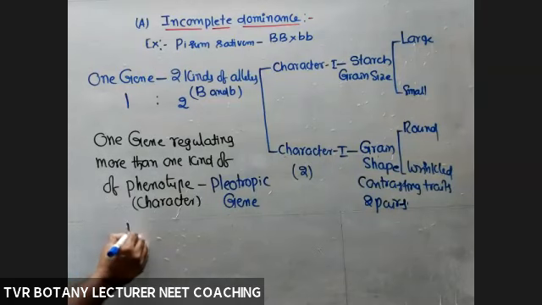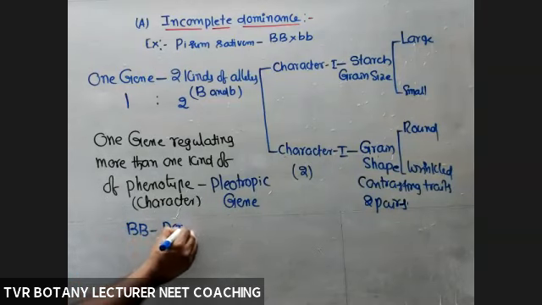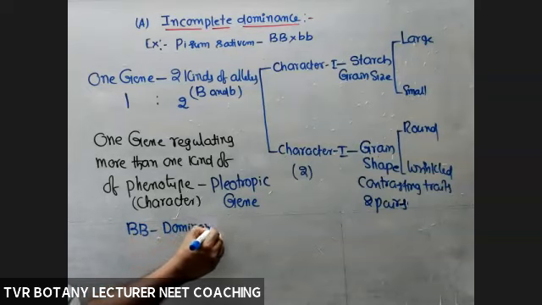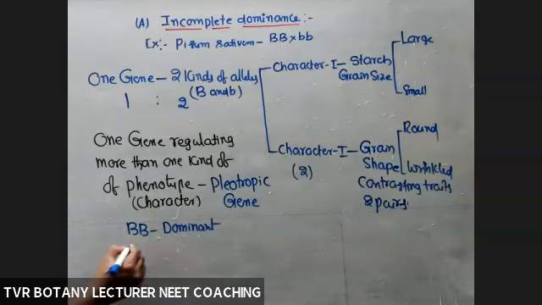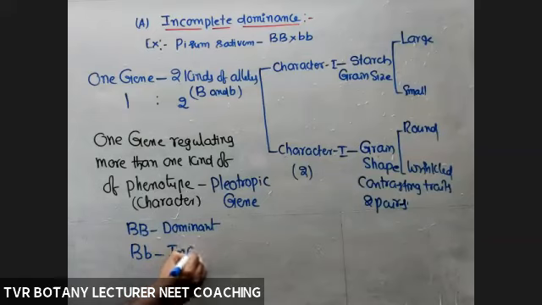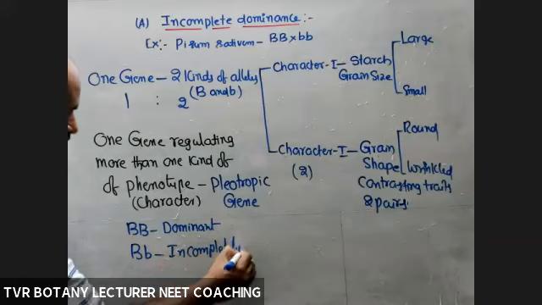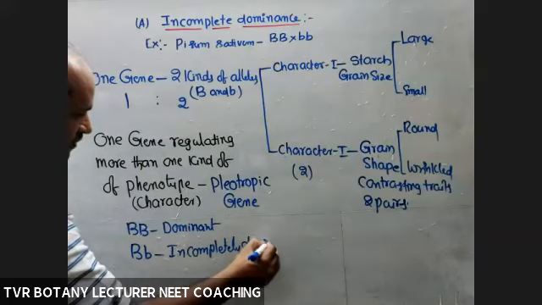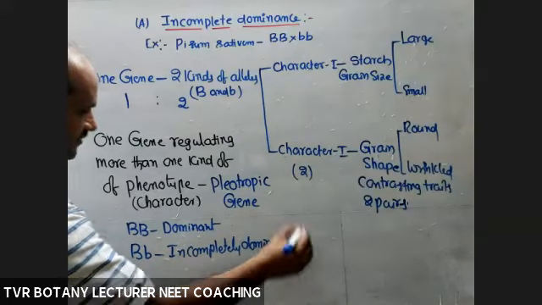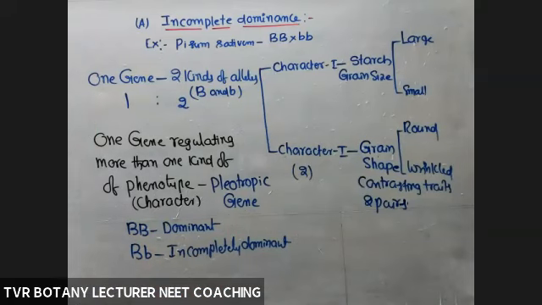Next, capital B, dominant, according to Mendel. Capital B, small b, incompletely dominant. Against Mendel, this is a phenotypic recombinant.